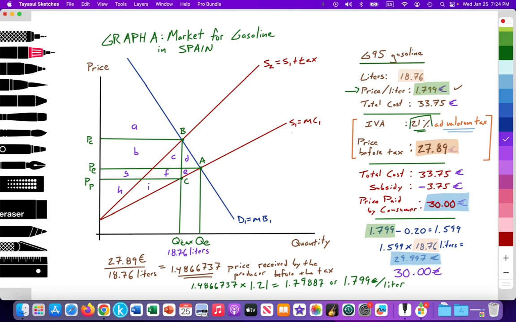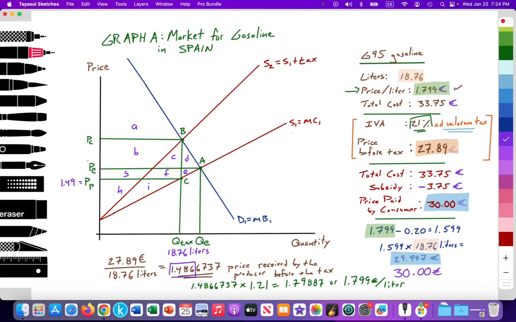And at that quantity of Q tax, the price that I paid per liter, again, we quantified it to 1.48 or 1.49. I'll round up 1.49. So the price received by the producer is equal to 1.49 euros.